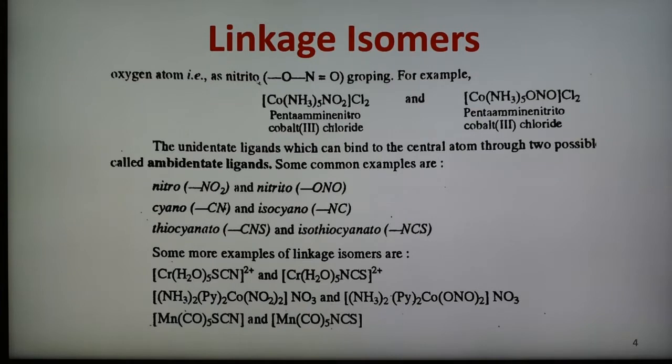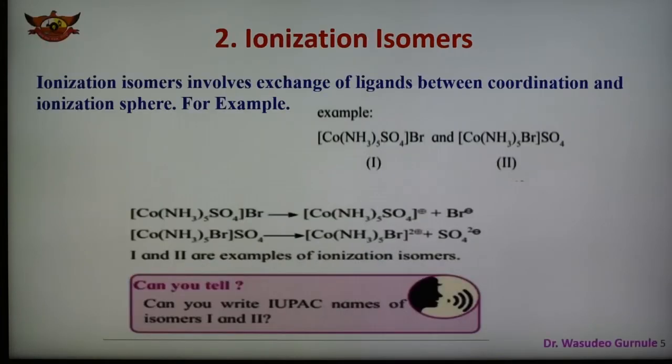Now the second is the ionization isomer. Now what are ionization isomers? In this isomerism, an exchange of ligand between the coordination sphere and the ionization sphere takes place. So in ionization isomers, again the formula is the same but the ions are different. Upon ionization they give different ions.